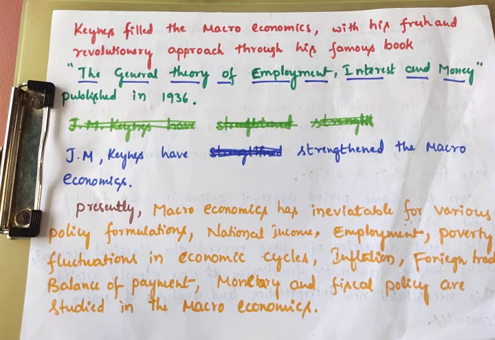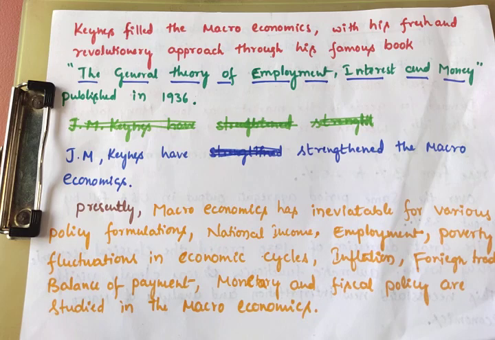So don't forget, from 1929 to 1936, there was a Great Depression. Why did it happen? Because the classical economic thought believed in the laissez-faire policy. According to them, in the market, through market forces, demand and supply, through the invisible hand, the economy automatically functions and fixes the price. Where demand and supply are equal, it fixes the price level at the equilibrium point. But in 1929, what happened? The Great Depression means demand was low.